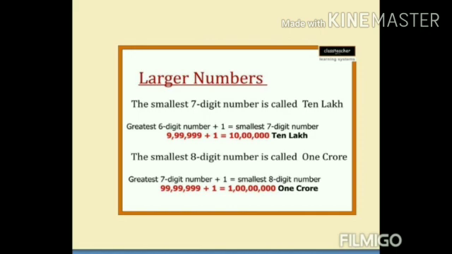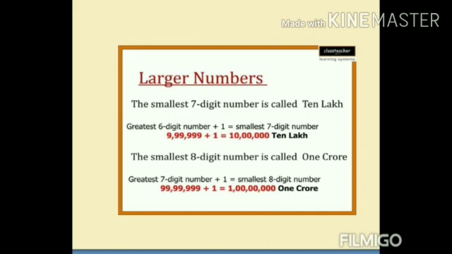Now we have the smallest 7-digit number. Tell me, what is the greatest 7-digit number? The greatest 7-digit number is 99,99,999.